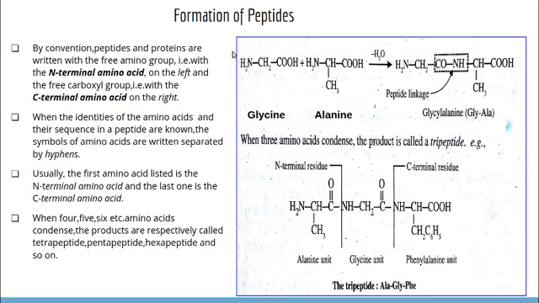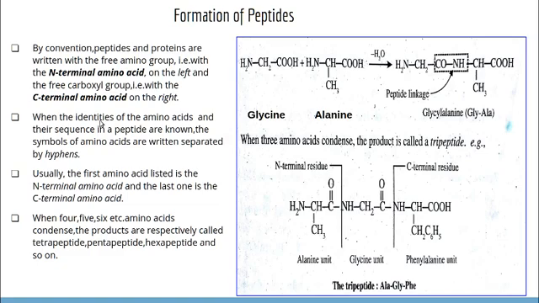Now let us see how the formation of peptides occurs chemically, or how we can represent peptides. By convention, peptides and proteins are written with the free amino group, that is the N-terminal amino acid, on the left side. N-terminal amino acid means the amino acid in which the amino group is free. The free carboxyl group, the C-terminal amino acid, is written on the right. C-terminal amino acid means the amino acid in which the carboxyl group is free.